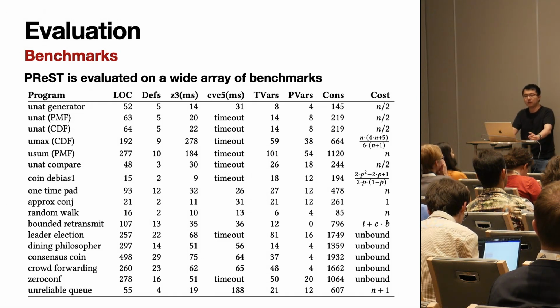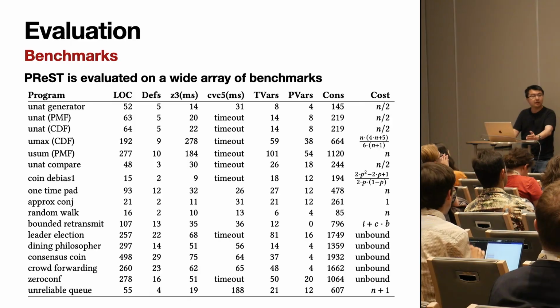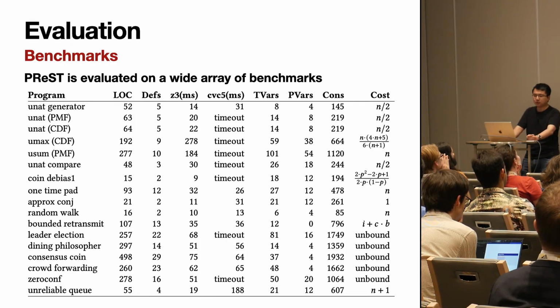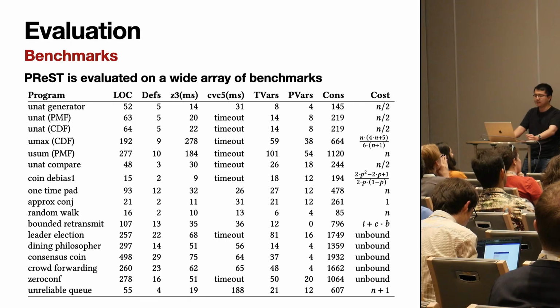So we evaluate PReST on a wide array of benchmarks. We notice that despite the nonlinear real arithmetic constraints, Z3 performs very well, and all benchmarks are solved within 0.3 seconds. However, the caveat to this is that this SMT solving is a bit brittle.